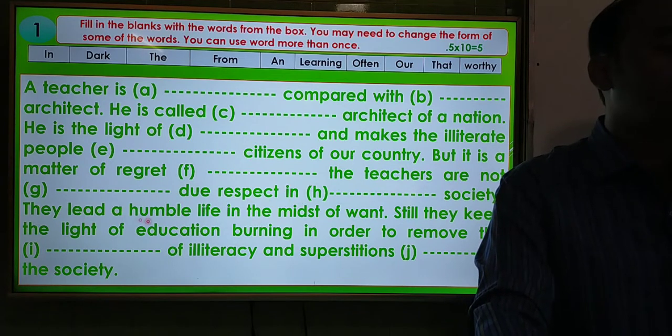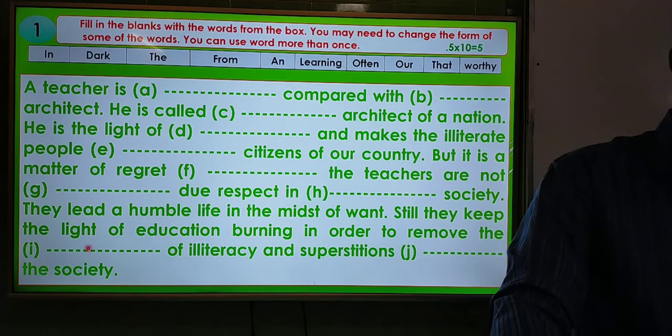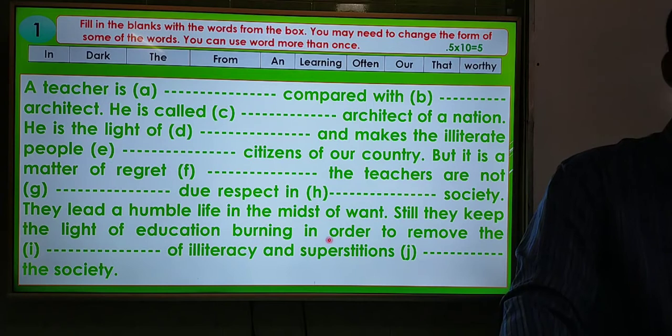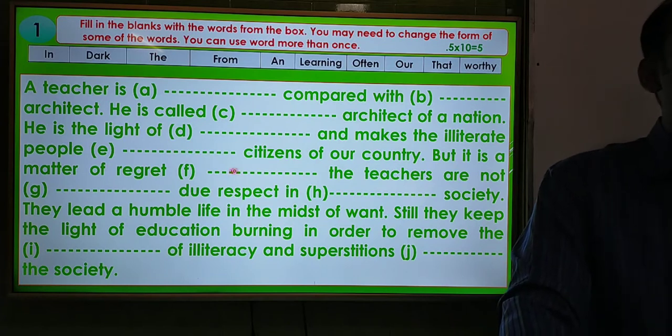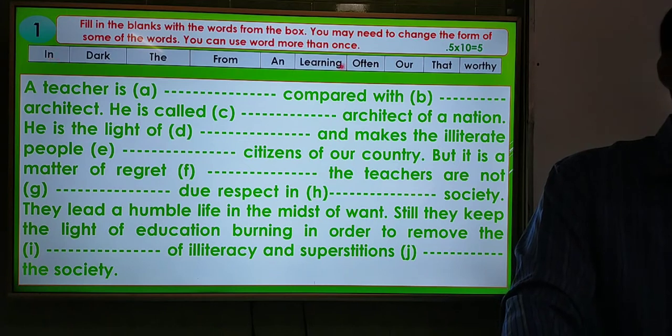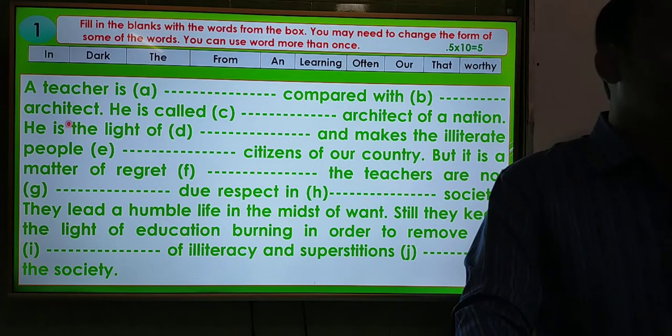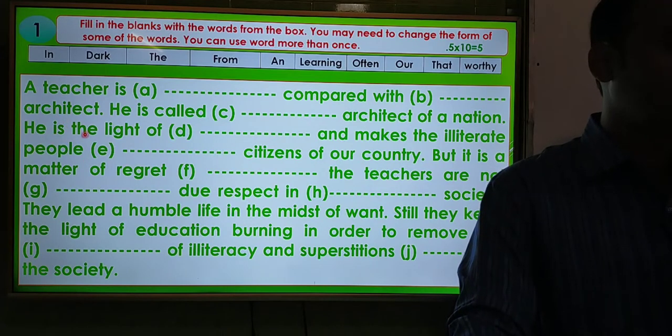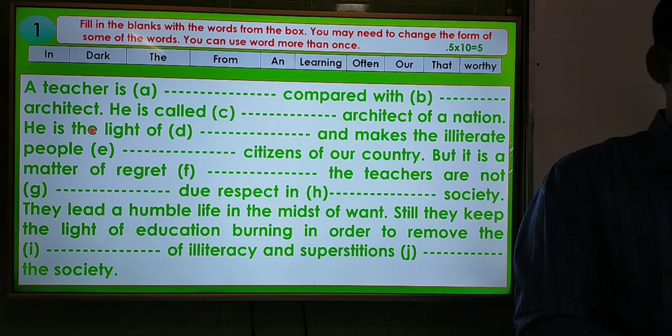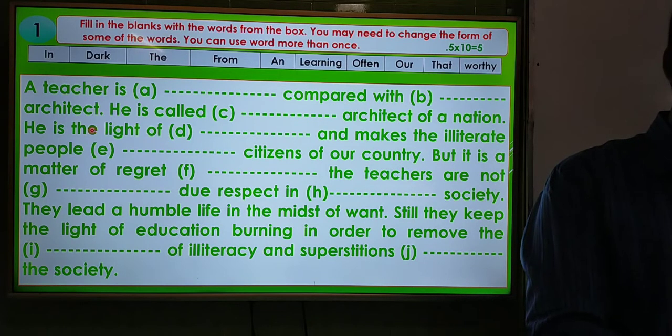They lead a humble life in the midst of want. Still, they keep the light of education burning in order to remove the dash of illiteracy and superstition dash the society. Dear students, this is the passage, and we have to use these words in the box to fill in the blanks. So dear students, I am going to discuss and give you the answer at the same time, and you can also try to answer these questions.